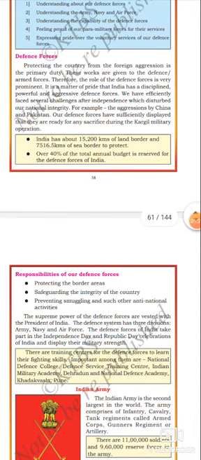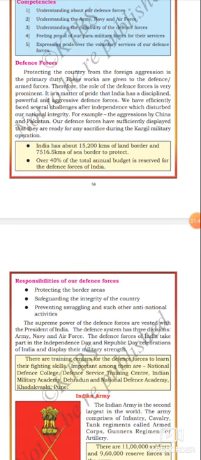Listen, India has about 15,200 kilometers of land border and 7,516.5 kilometers of sea border to protect. Got it? How many kilometers of land border? 15,200 kilometers of land border, and the sea border is 7,516.5 kilometers.